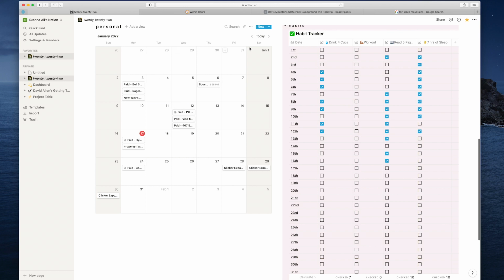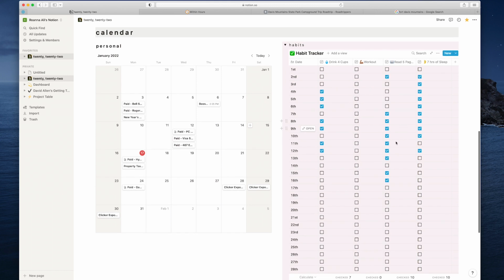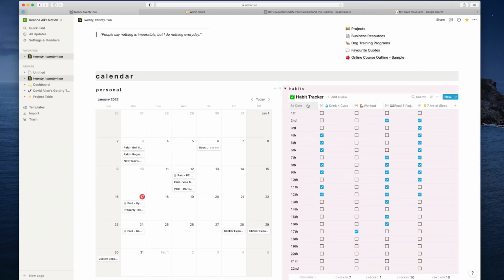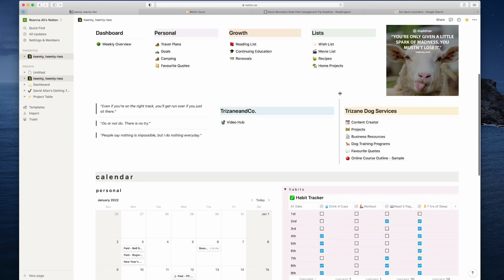But yes, if I was to move into February, I would start putting in the February bills. I have a habit tracker off to the side. I am trying to do my best with working out, and as you can see for this year, I haven't really done much. But today we did have a snowstorm, and I shoveled, and I'm going to call that a workout. So I will say that I have accomplished one workout for the year. But this is just to keep on my radar so that I know that I'm drinking. I have to keep drinking water. I have to work out. I should read 5 pages, and I want to get 7 hours of sleep. So these are things that I want to create healthier habits for.